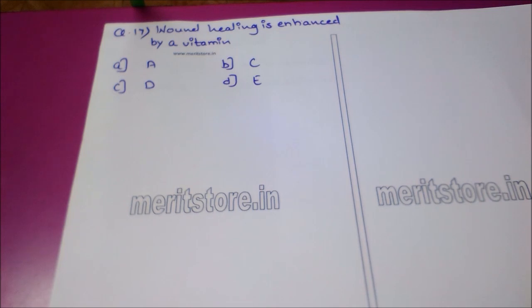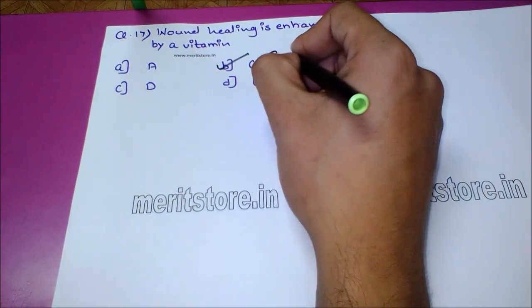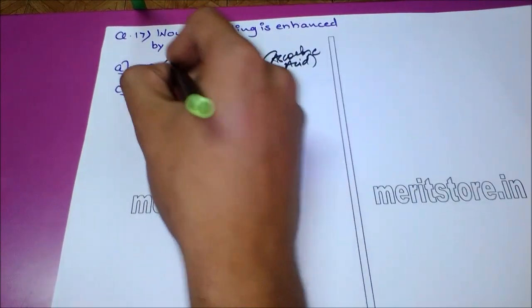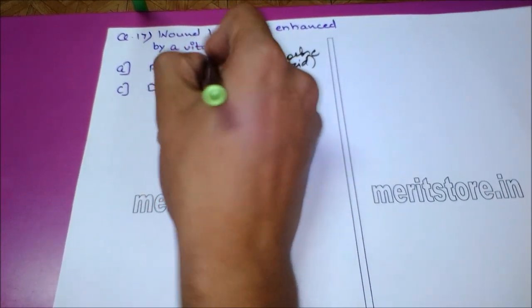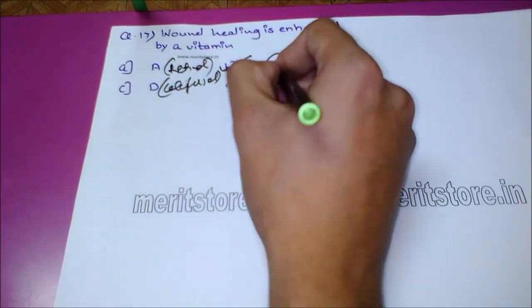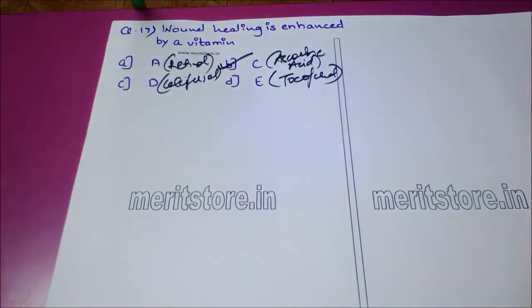Wound healing is enhanced by a vitamin. Option A vitamin A, option B vitamin C, option C vitamin D, and option D vitamin E. The correct answer here is option B, which is vitamin C, which is also known as ascorbic acid. Let us recall that vitamin A is known as retinol, vitamin D as calciferol, and vitamin E as tocopherol. The answer here is vitamin C.